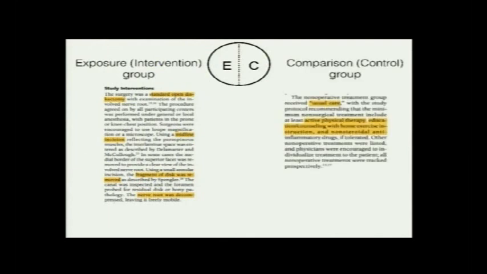Comparison group was a control group, and this was just the usual care. And they have listed what physical therapy, home exercise, NSAID and all. So again there is a problem here because this is not controlled. So that's a major flaw in this. Your control group does not have a very standardized way of treating them. It is just, they have just in quotes said usual care, right?